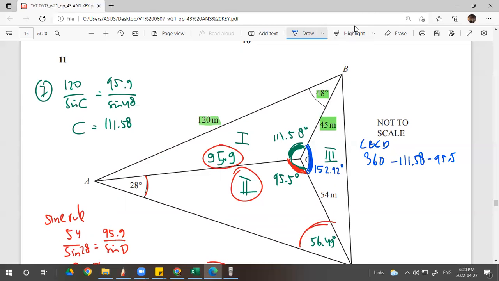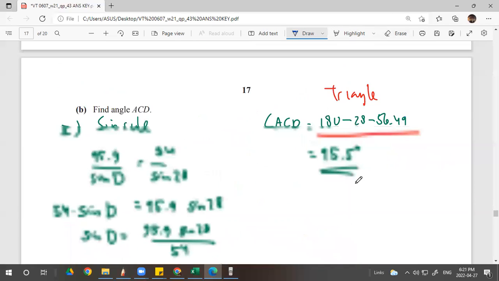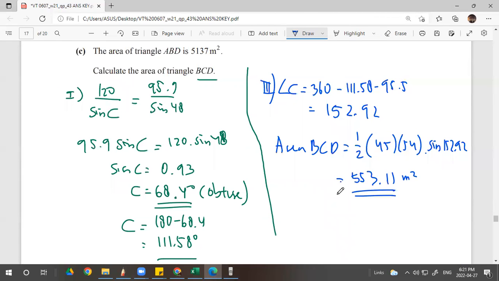And then you can calculate the area. The area is given here, 54.45. Use the sine formula: 1 over 2 times 45 times 54 times sine BCD, 152.92. This area rule. Okay, I messed up the writing, but this will be the answer, 553.11. So this is not used. I don't know why it is given. I don't have any idea why this number is given.